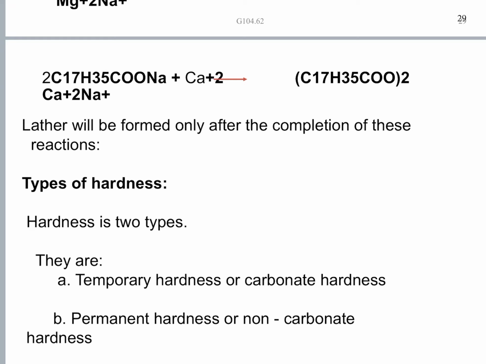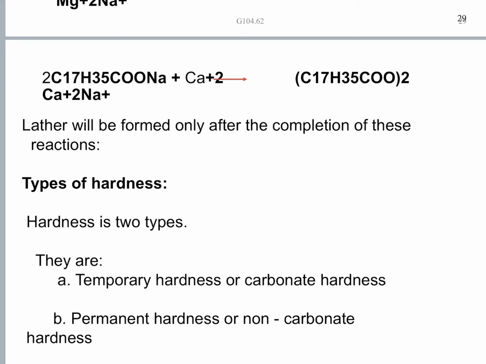That is, the lather will be formed only after the calcium and magnesium ions come out of the water. The calcium and magnesium ions, which are present dissolved in the water, react with the soap and come out in the form of precipitate of calcium stearate and magnesium stearate. Then the remaining water, which is free from these salts, will dissolve the soap, that is sodium stearate, and lather will be formed. Till then, lather will not be formed. Okay. This leads to wastage of soap, a lot of wastage of soap.